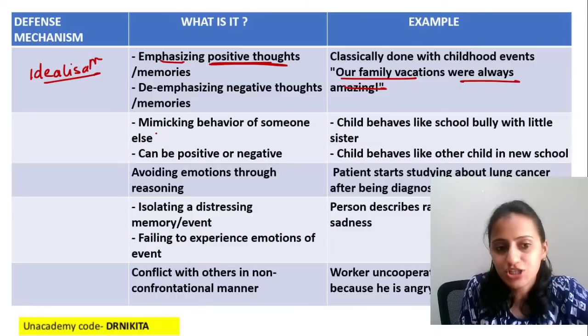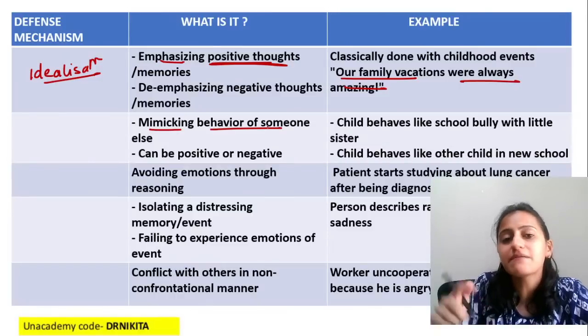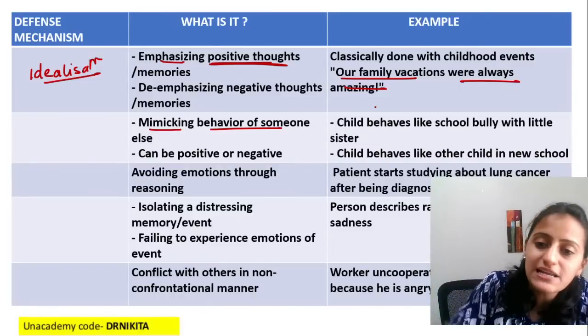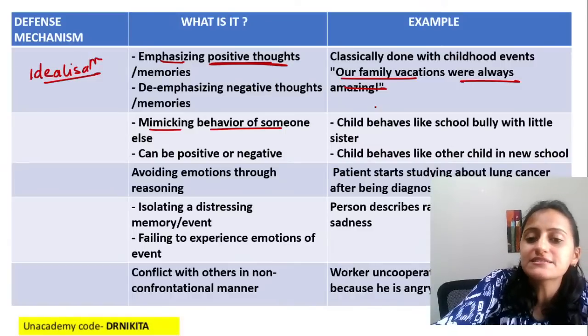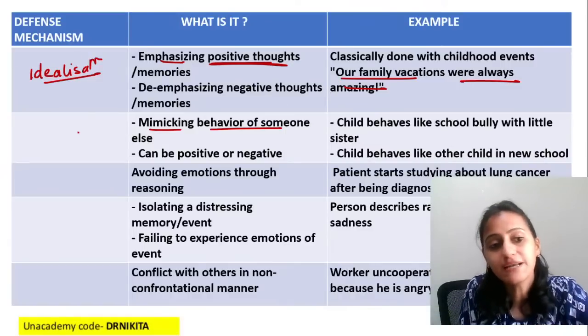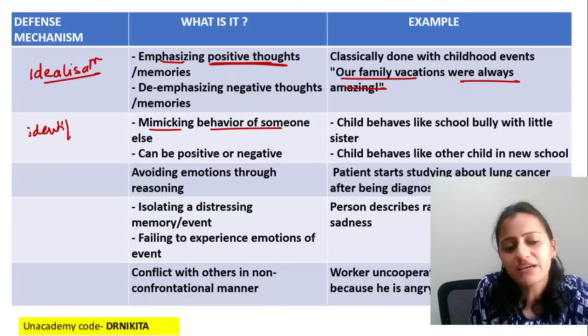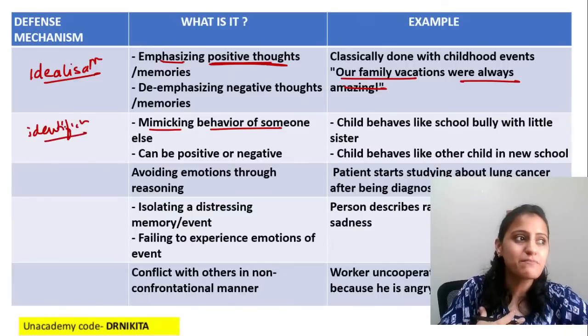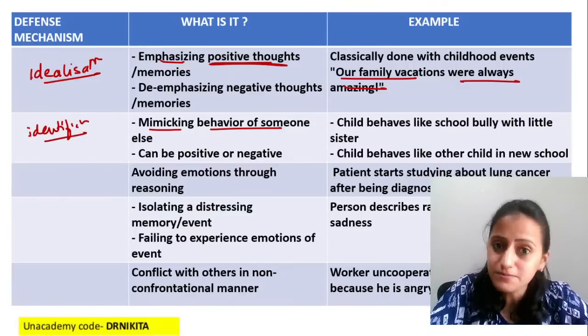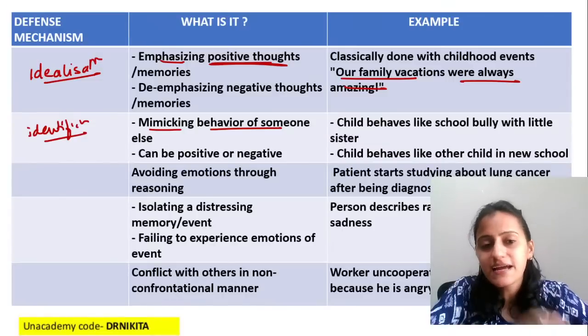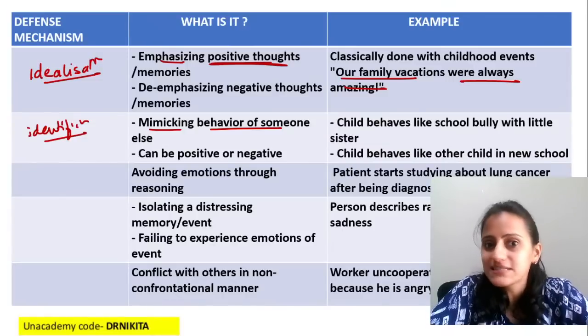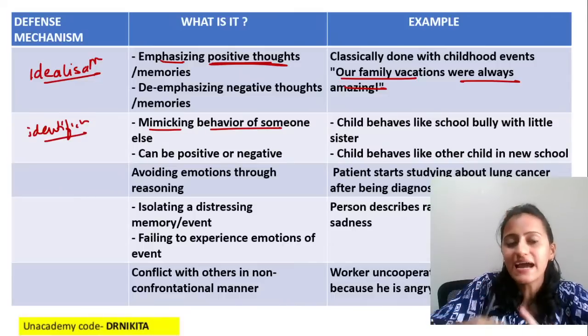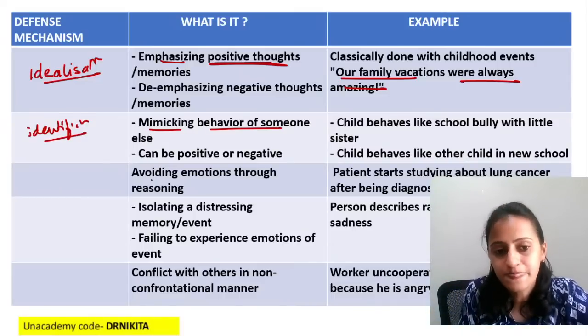So idealization. Mimicking behavior of someone else, like a child behaves like a school bully with the little sister. Child behaves like another child. This is identification. So I identify myself, maybe let's say with Kareena Kapoor, so I'll do like her. Someone else identifies with Aamir Khan, so they will act like him. So identification is identifying yourself with someone else.